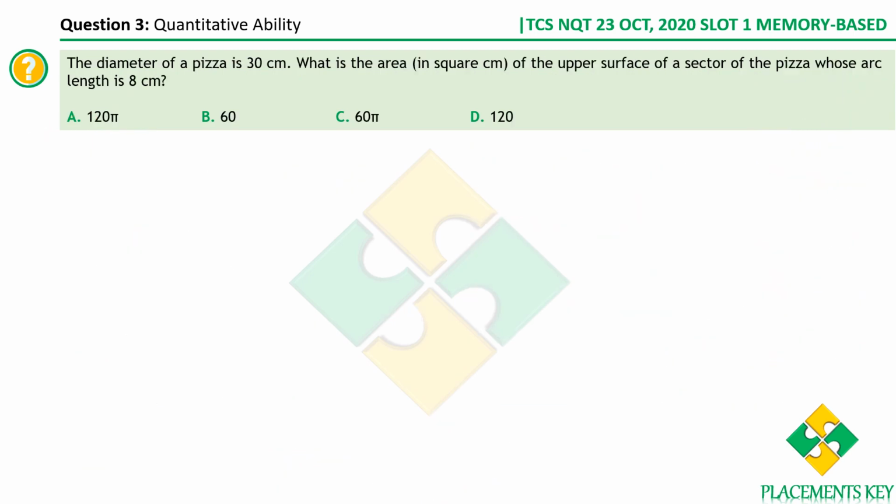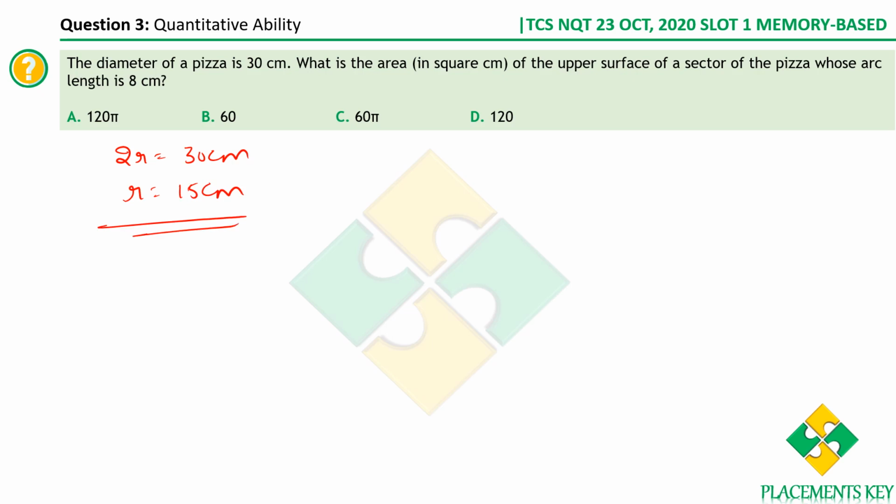The diameter of a pizza is 30 centimeters. So immediately we understand that it's a circular pizza, right? Diameter is 2r. 2r is equal to 30 centimeters, so r is equal to 15 centimeters.